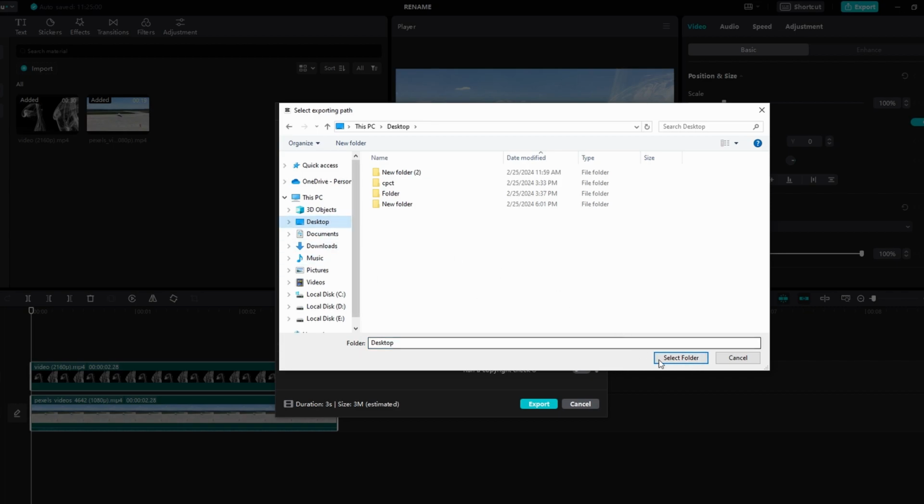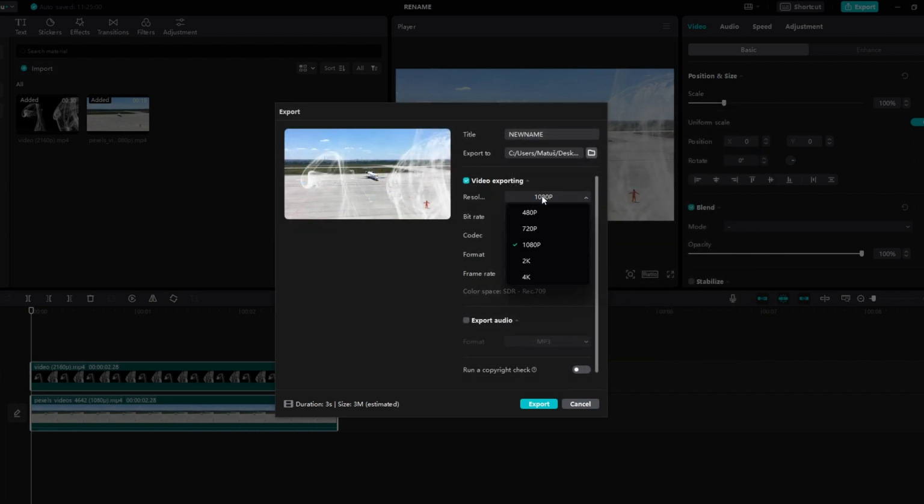Adjust the resolution based on your preferences. I recommend the resolution in 1080p for standard usage, but you can choose a higher resolution if you have corresponding footage. For bitrate, keep it on recommended, for a balance between quality and file size. Choose the H264 as it's optimal for YouTube.